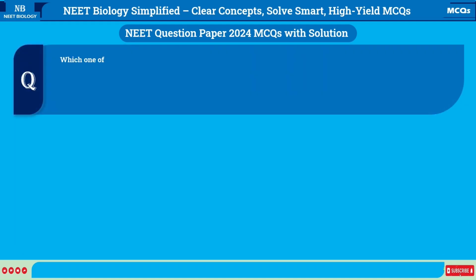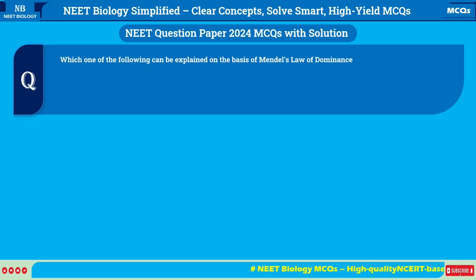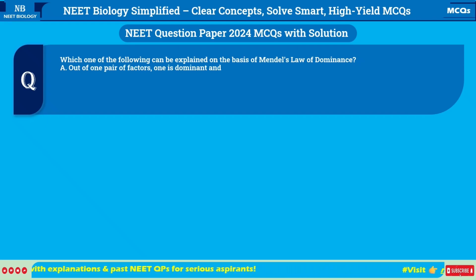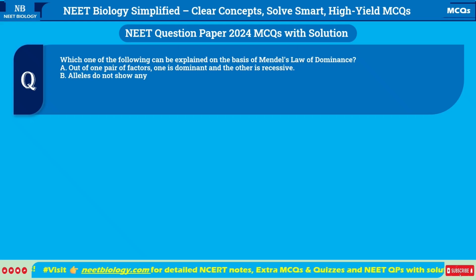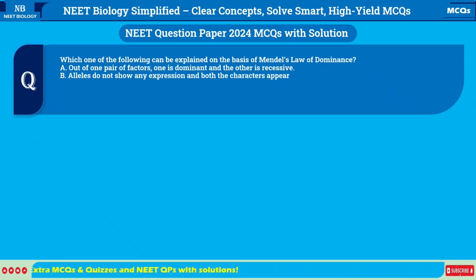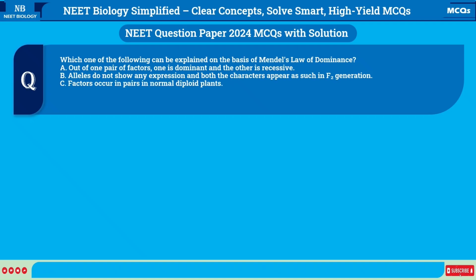Which one of the following can be explained on the basis of Mendel's law of dominance? A. Out of one pair of factors, one is dominant and the other is recessive. B. Alleles do not show any expression, and both the characters appear as such in F1 generation. C. Factors occur in pairs in normal diploid plants. D. The discrete unit controlling a particular character is called factor. E. The expression of only one of the parental characters is found in a monohybrid cross.